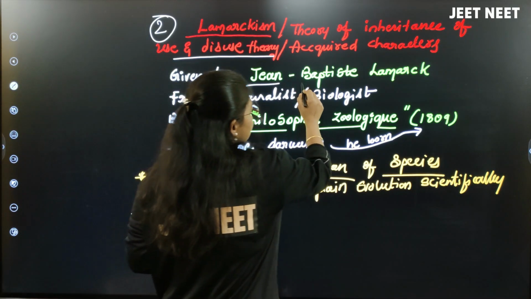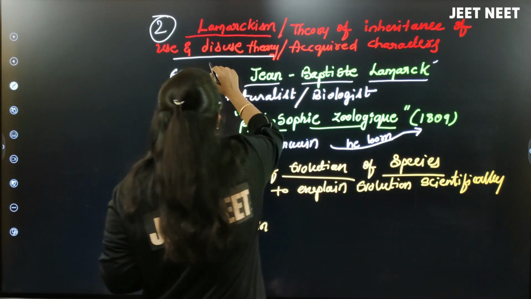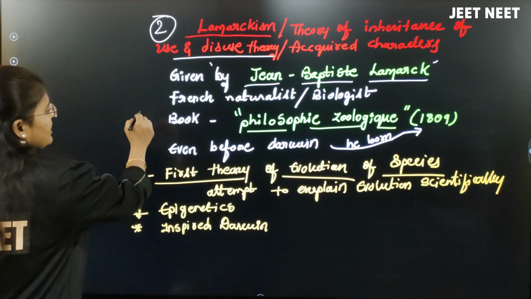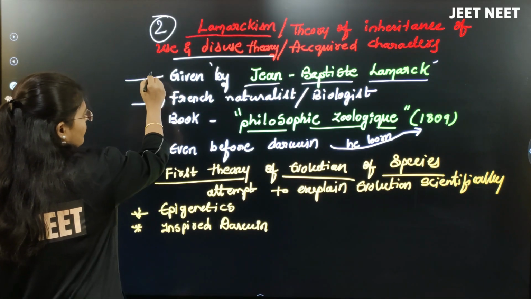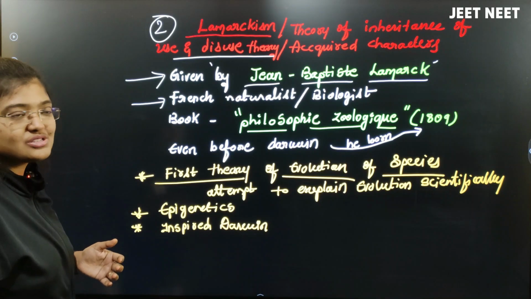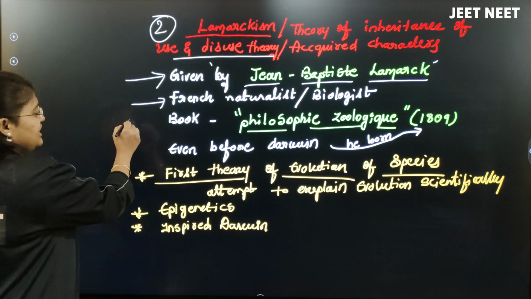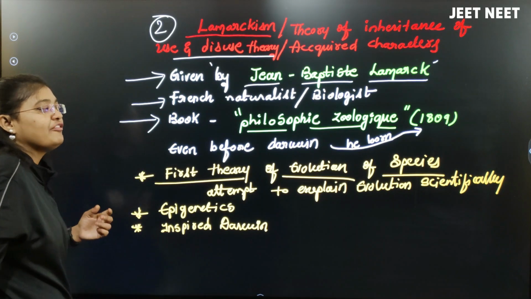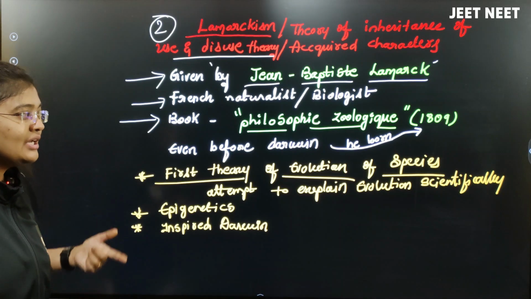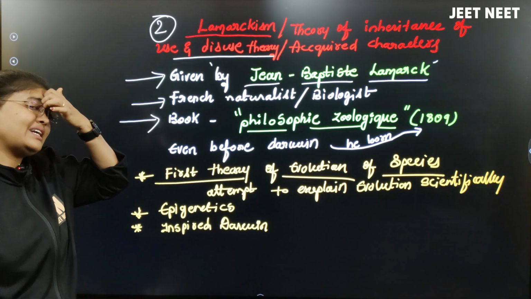Jean-Baptiste Lamarck is the scientist who has given this Lamarckism theory. He was French, a naturalist and also a biologist, and he wrote a book called Philosophie Zoologique in the year 1809, right?